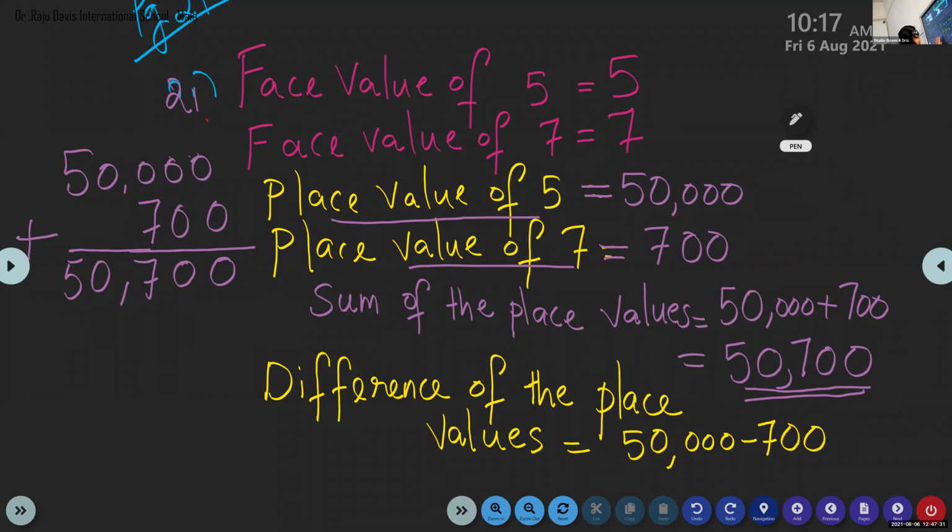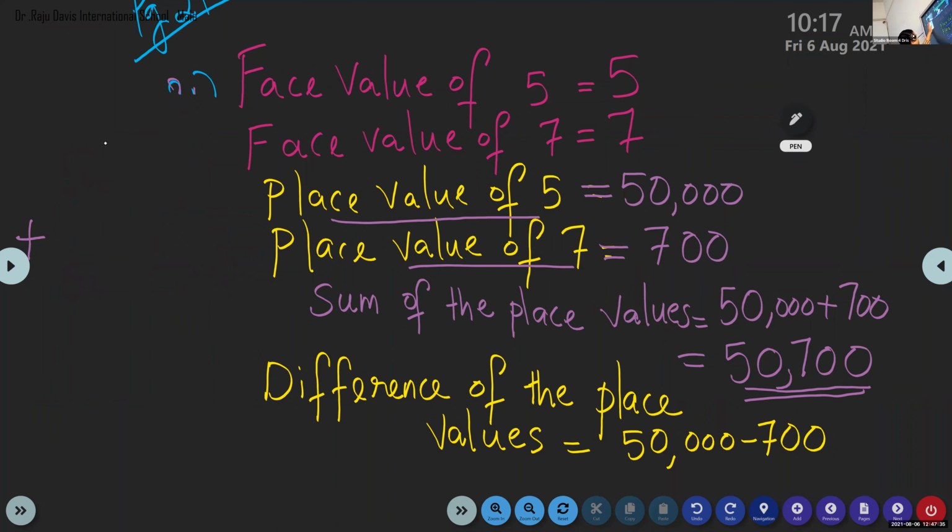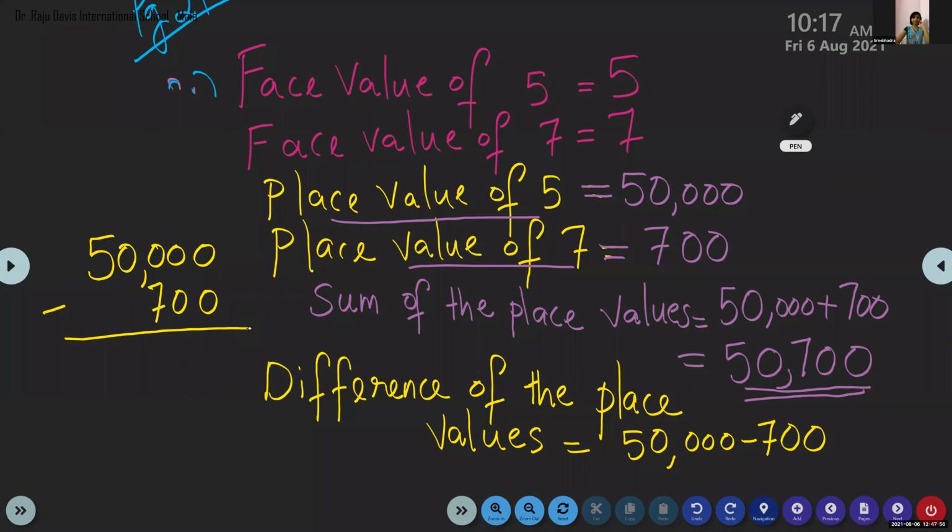Okay, now children, you have to find the difference. You know how to subtract with borrow. So here, 50,000 minus 700. All of you have to do this alone. Ma'am, there is no place to subtract.